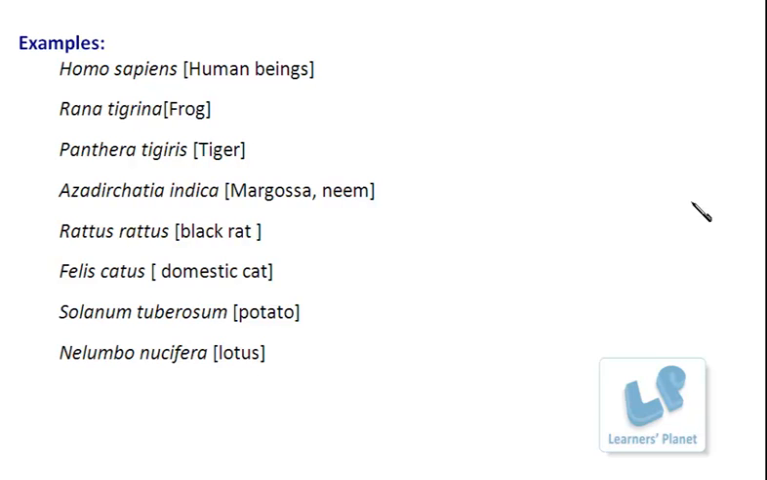So now here are some examples of the scientific names of organisms. The very first is for human beings, Homo sapiens. Homo is the name of the genus and sapiens is the species. Next is the frog, that is Rana tigrina. For the tiger, the scientific name is Panthera tigris.